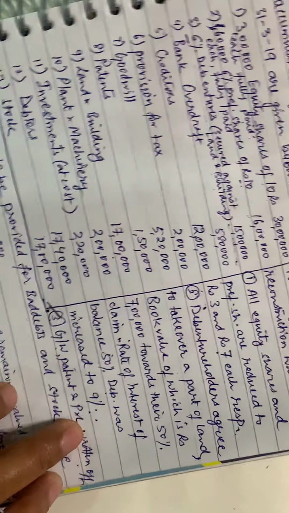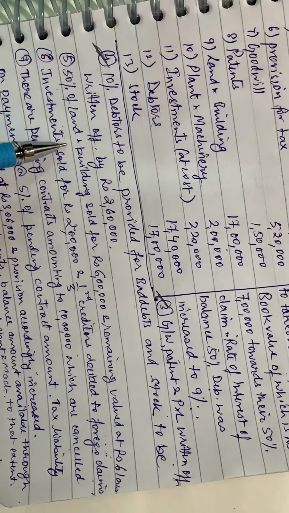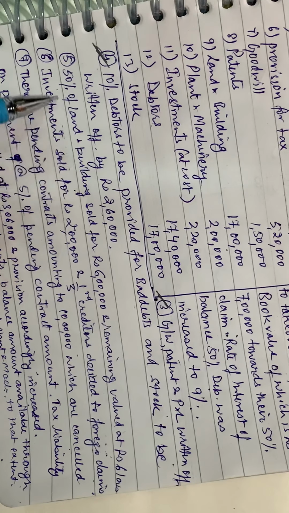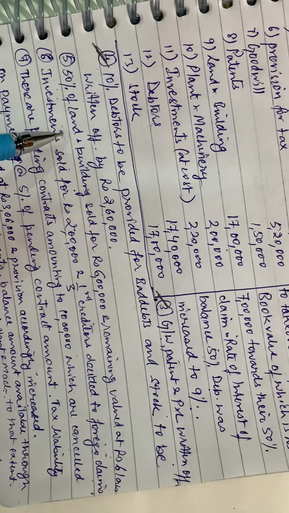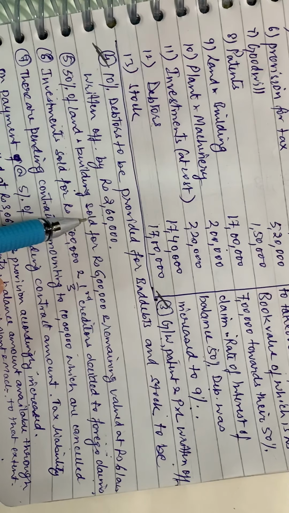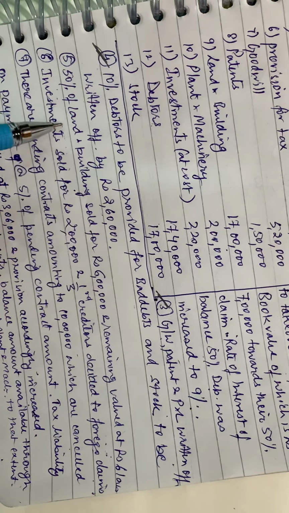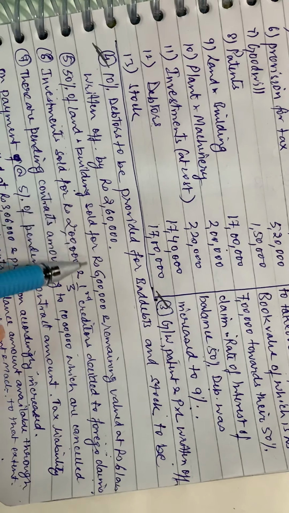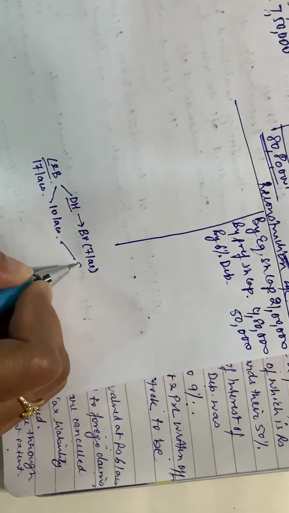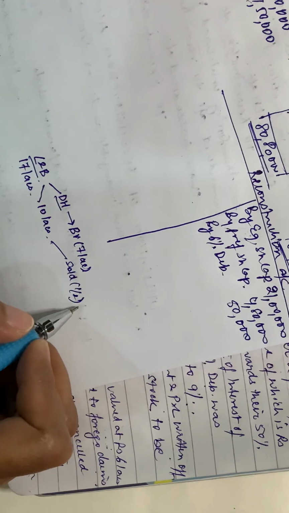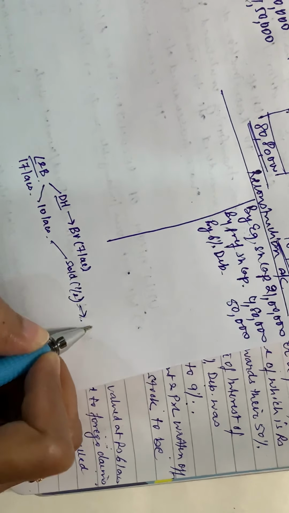Now read the point. It says 50% of the land and building. So we are talking of obviously the rest, because the book value worth 7 lakhs has already been taken away by the debenture holders. So 50% of the left out, that is 10 lakhs, is sold for 6 lakhs.